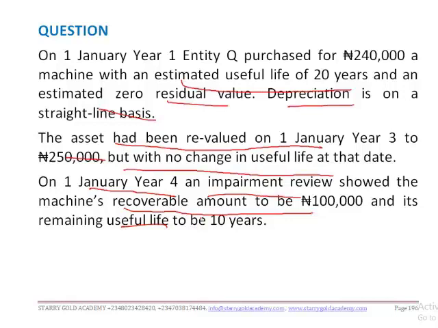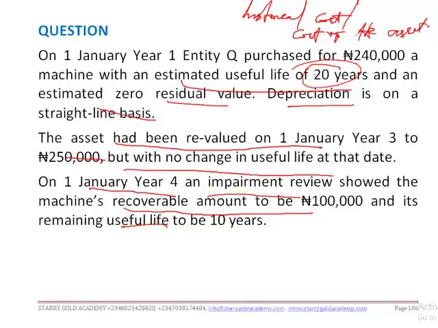Now on 1st January, the entity purchased the asset. This is the cost, or let's take it as historical cost, the cost of the asset as at date of purchase, and we are told that it has an estimated useful life of 20 years. So 240,000 divided by 20, we have 12,000. Kindly punch your calculator to confirm that figure.